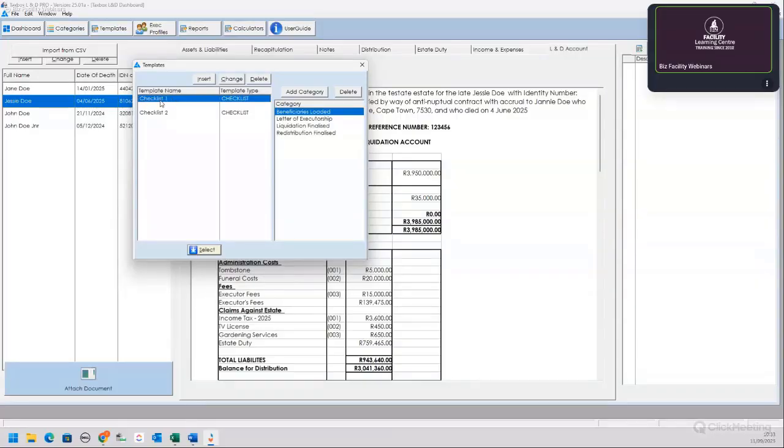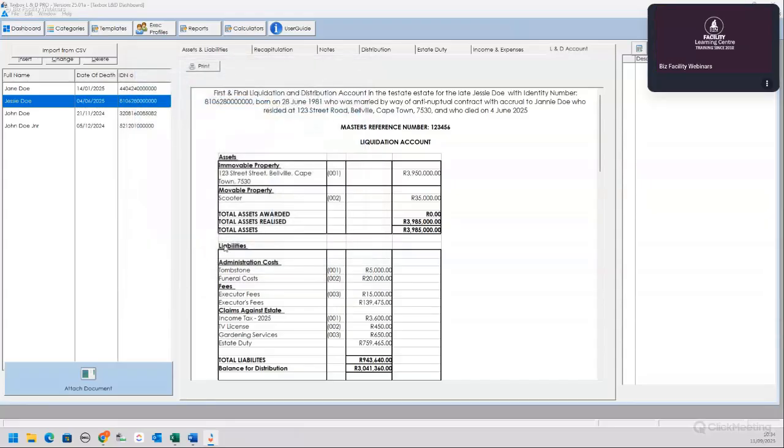So if this is just the normal one, these are the steps that I need to take in checklist 1. Checklist 2, you can add as many steps as you want, but I've chosen, let's insert checklist number 1. Select. And there is your list. What is nice is you can say, yes, I have done all of these.